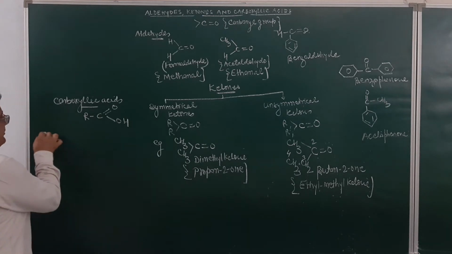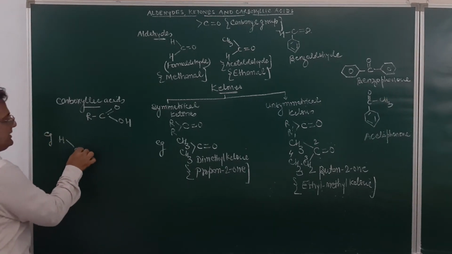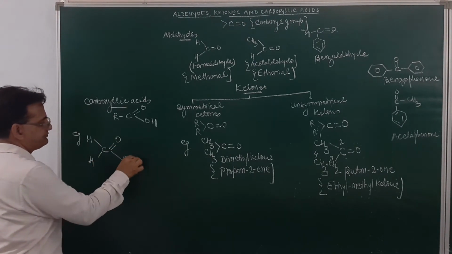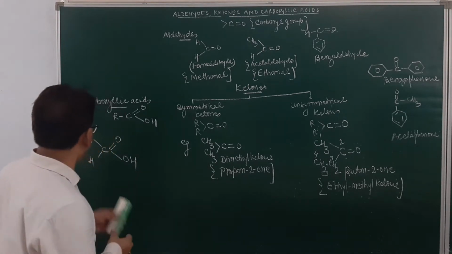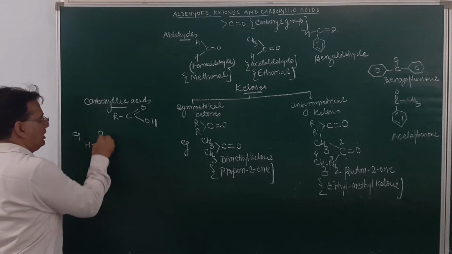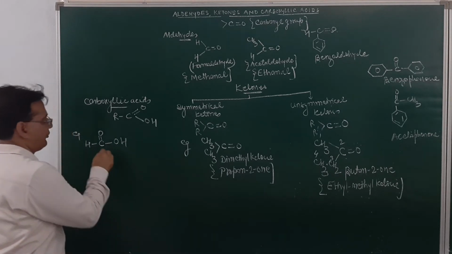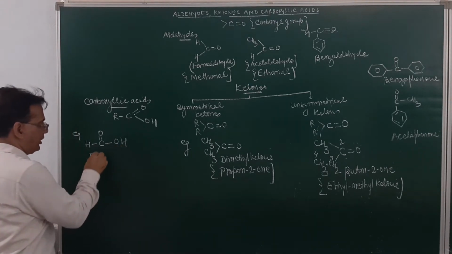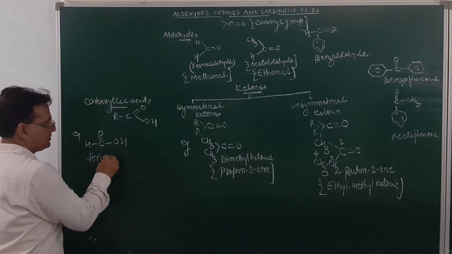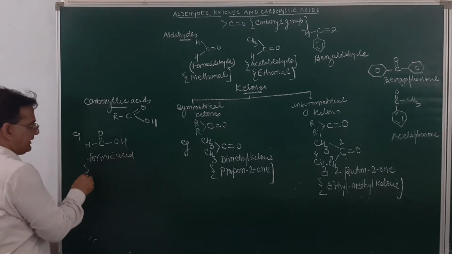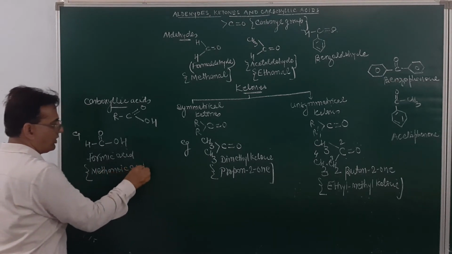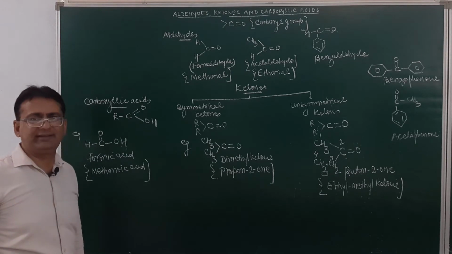For example, H, C double bond O, and OH. The tetravalency of carbon must be clear. This will be called formic acid. Otherwise, it is also known as methanoic acid.